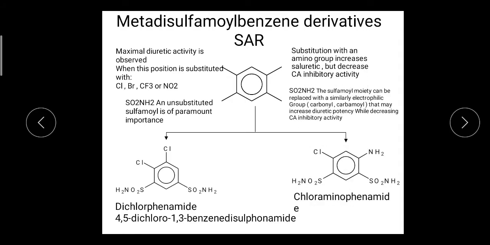Substitution with an amino group increases the saluretic activity but decreases carbonic anhydrase inhibitory activity. With substitution of the NH2 group, it causes more excretion of salt, so the saluretic effect increases. But in this compound, there is a decrease in carbonic anhydrase inhibition activity. So these are the 4 points under the SAR of this class.